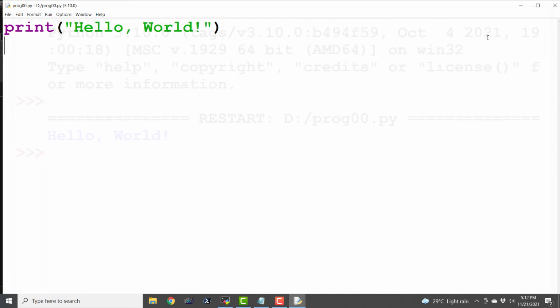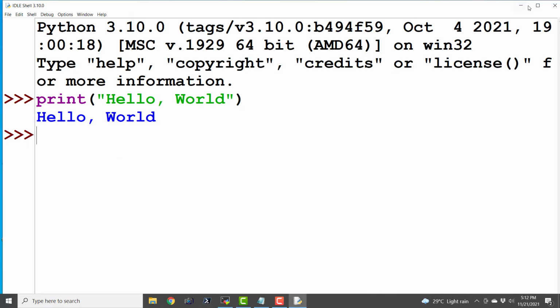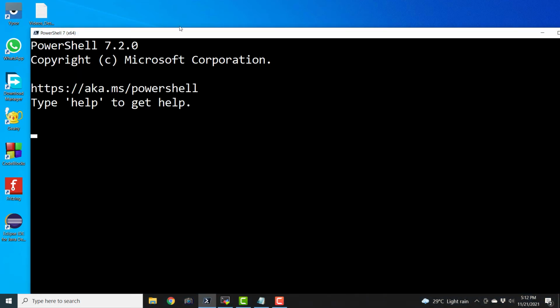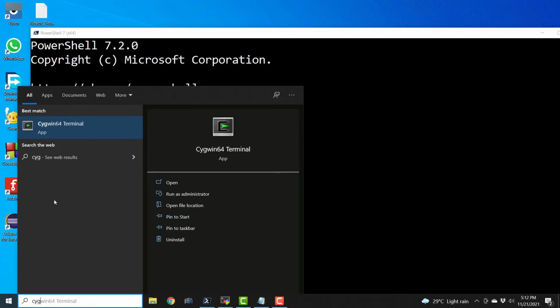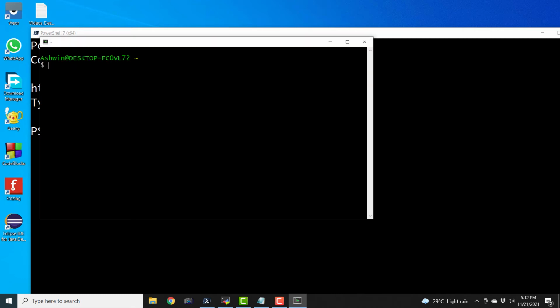Now we can close both the files and go to the command prompt of our operating system. Either we can use CMD, or we can use PowerShell, or you can even use Cygwin. So I am more comfortable with Linux and Unix like operating systems and their command prompt. So Cygwin actually emulates all these things perfectly.